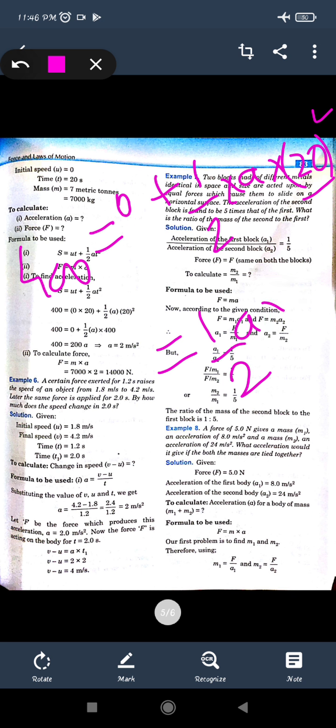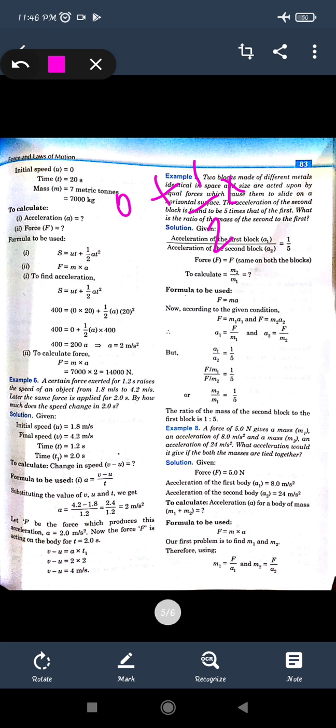We have to find out the force. So what is force? That is mass into acceleration. Now we have found the acceleration, that is a is equal to 2 meter per second square, and mass is given as 7 metric tons. And what that means is that a metric ton is 1000 kg.